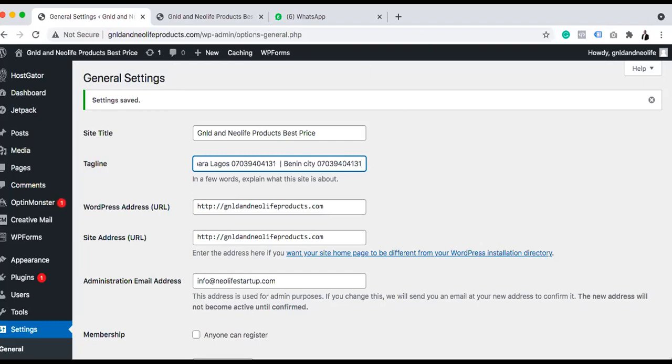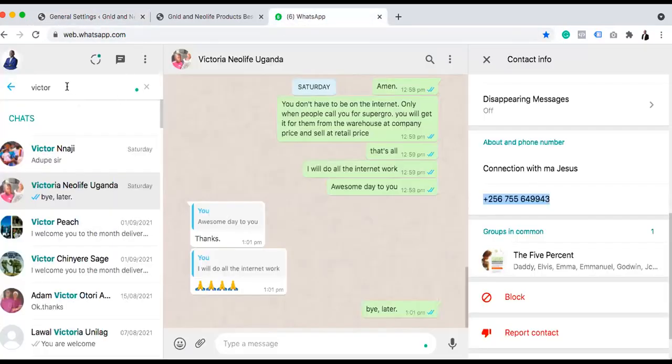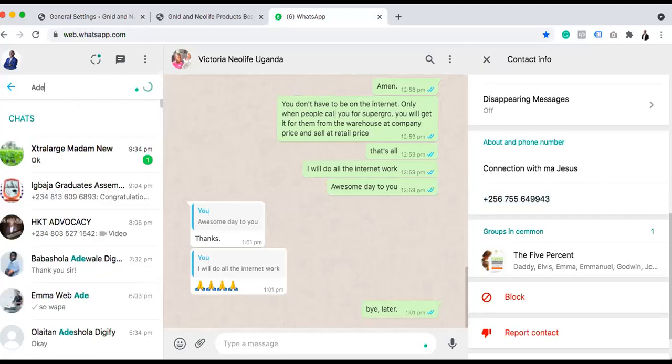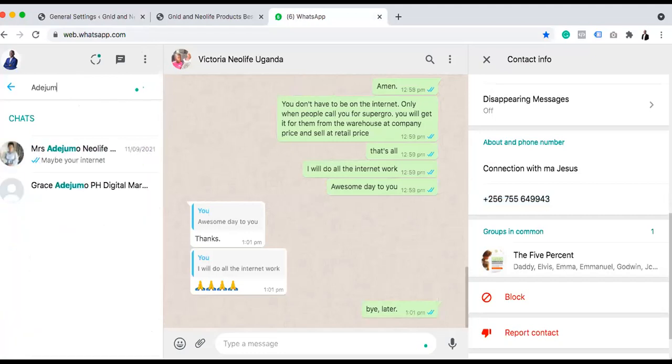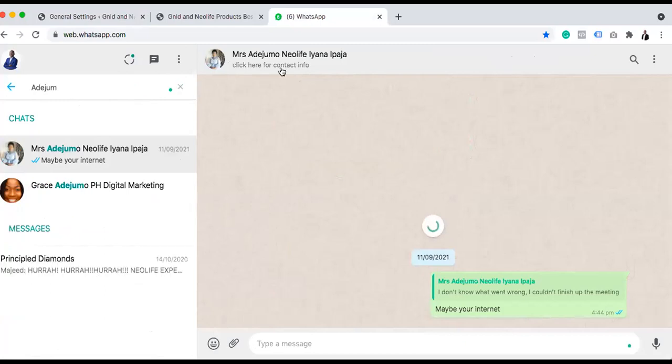Who else that we have not added here? Samuel is not here too. So we have 3 people and all the 3 people are already here. So you can say Ipaja. It's not going again. I think there's no space against it. There's space. Ipaja. That is Mrs. Adejumo. So I need to check a phone number too.